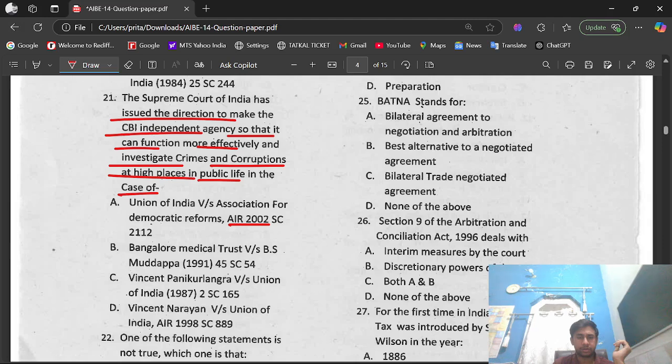Option B, Bangalore Medical Trust versus BS Mudappa 1991. Option C, Vineet Narain versus Union of India 1987. Option D, Venkat Narayan versus Union of India AIR 1998.